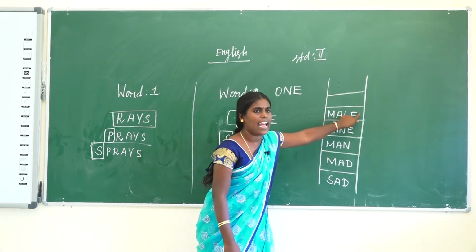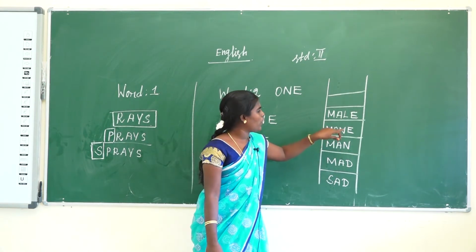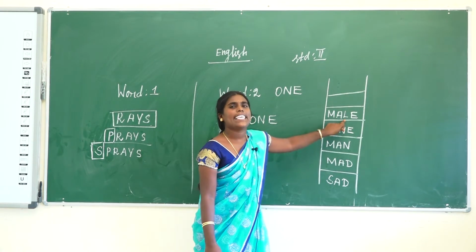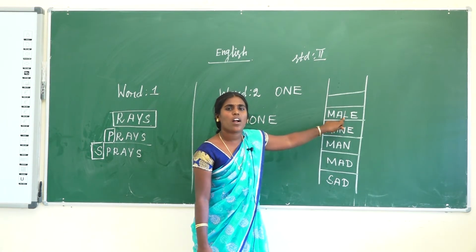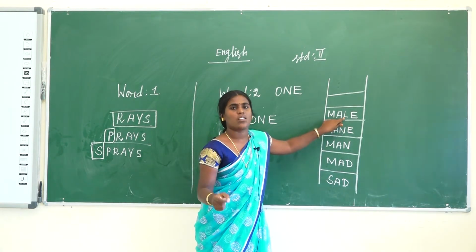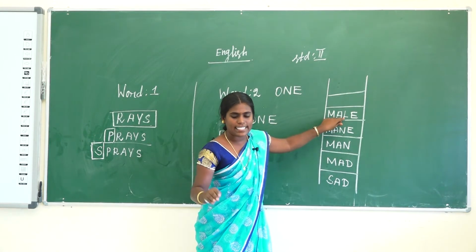Any letters added in front or back? No. Then what did you do? Here N is changed to what? L. So here what am I using? Replacing the letters.